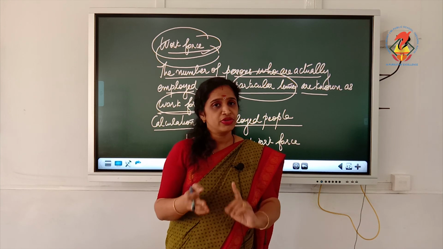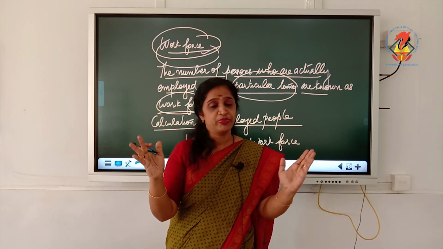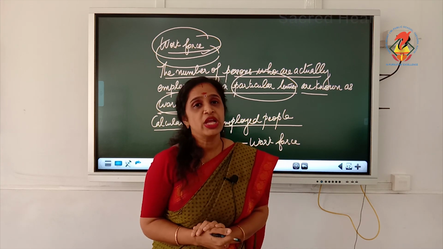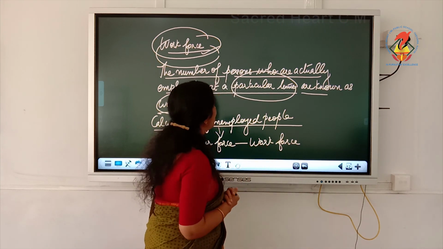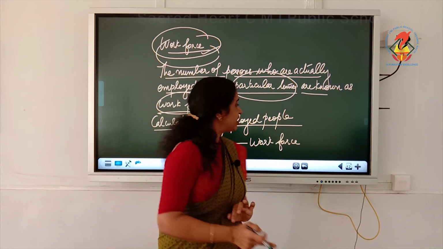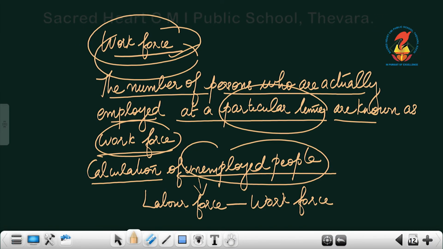In a labor force, that particular time is not given. At present, how many are working? But in a workforce, it is specific that at a particular time, how many numbers of people are actually employed. By using these two concepts, we can find out the unemployed people in our country. So, the calculation of unemployed people, how will you calculate unemployed people?